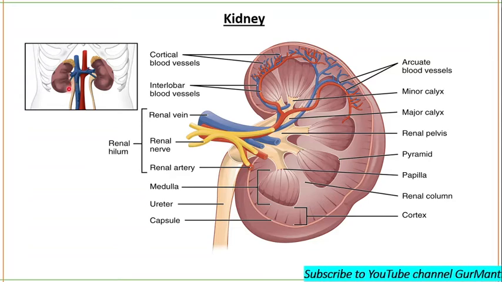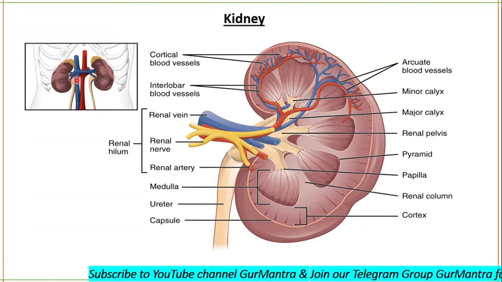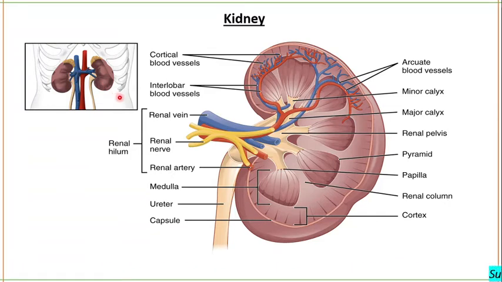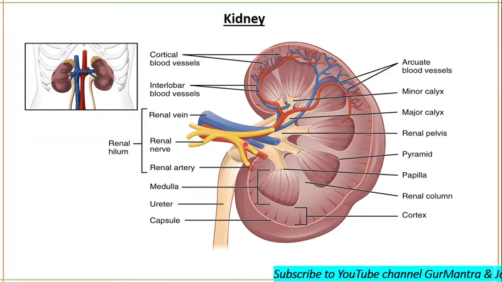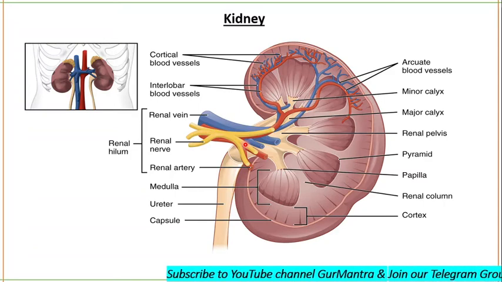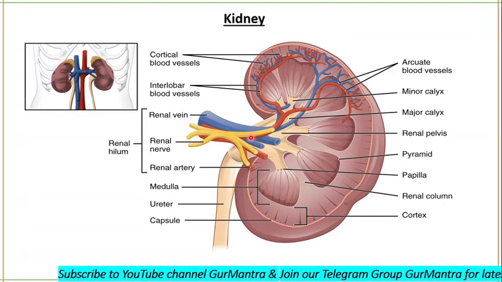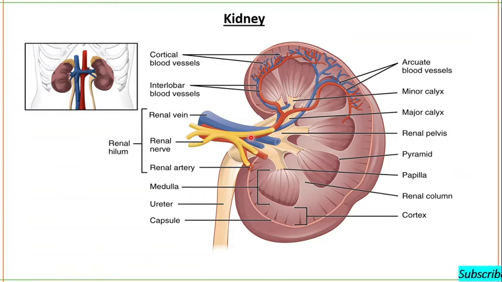As I told you, the right kidney is slightly lower than the left. If we talk about the measurement of an adult kidney, it is 10 to 12 centimeters in length, 5 to 7 centimeters in width, and 2 to 3 centimeters in thickness. The weight varies between 120 to 170 grams.